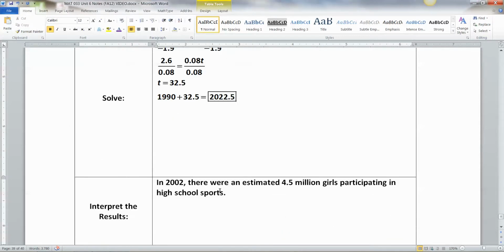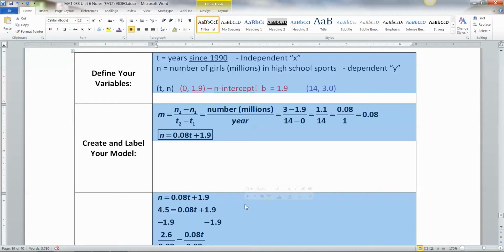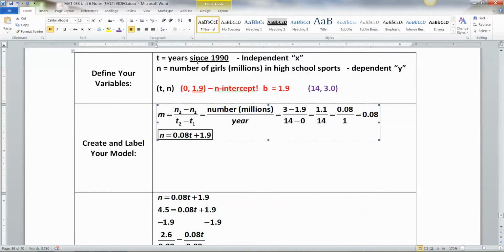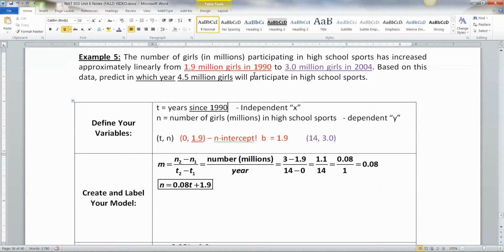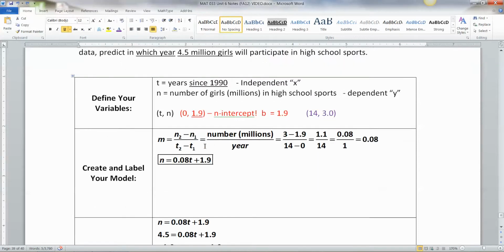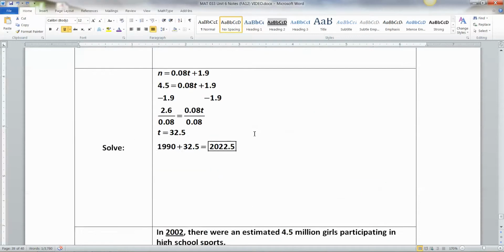So what they were really looking for was honestly this whole year thing. What year was it? Right, 2022. But you had to do all these intermediate steps to get there. You have to find your variables. You have to figure out your points that you were given. Pick a smart year. Pick 1990 to be your starter year, even though they didn't give you a starter year. Make it up. Make it one of the years you've got, and that'll make things simpler for you for your n-intercept. Make it the lower of the 2 years you've got. So pick 1990, and so on.